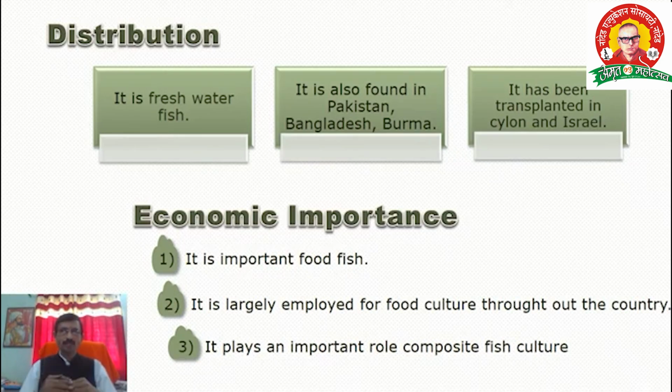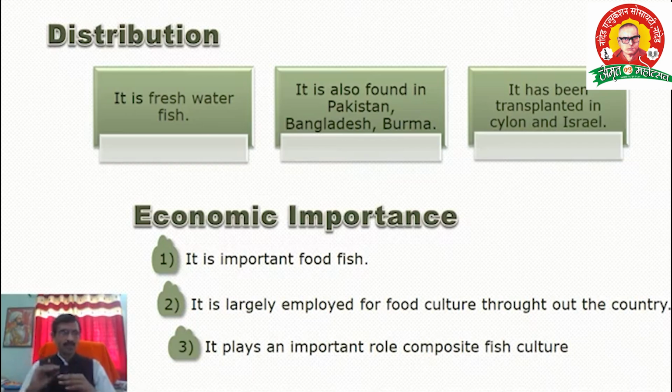The last aspect of our biology is economic importance. Why is Catla economically important? The important thing is that it is a valuable food fish. It is a fast growing fish. That's why it is more economically beneficial compared to other fish. It is an important food fish.